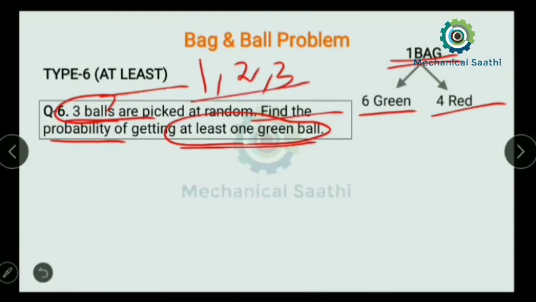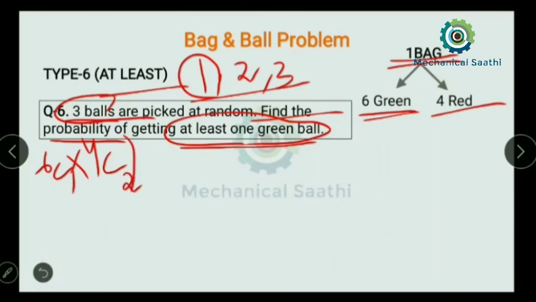First, if one green ball is there out of 6, then I can write 6C1. Then if one ball is green, the 2 balls which we have picked up should be red, so I can write 4C2.